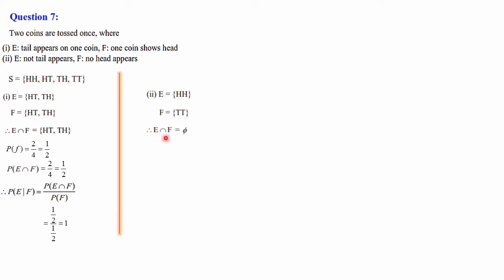E intersection F, when we consider, there is no common element, so it is the empty set. P of F, when we calculate, there is only one element out of 4 in the sample space. So 1 divided by 4. Then P of E intersection F means you know that there is no element, so it is 0. P of E given F is equal to P of E intersection F by P of F. E intersection F we know 0 divided by 1 by 4, that is equal to 0. So P of E given F is 0.